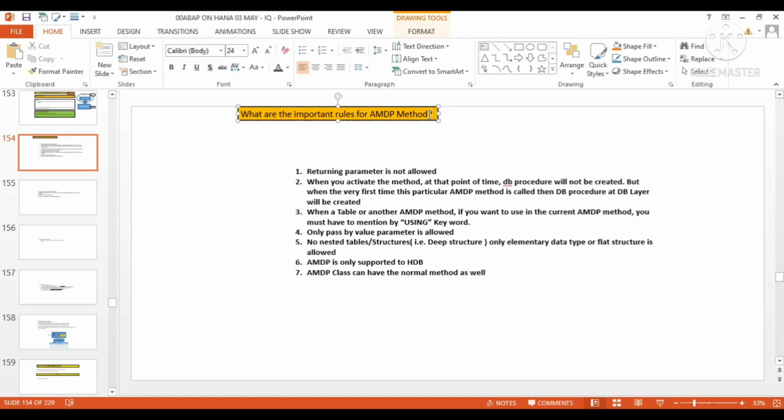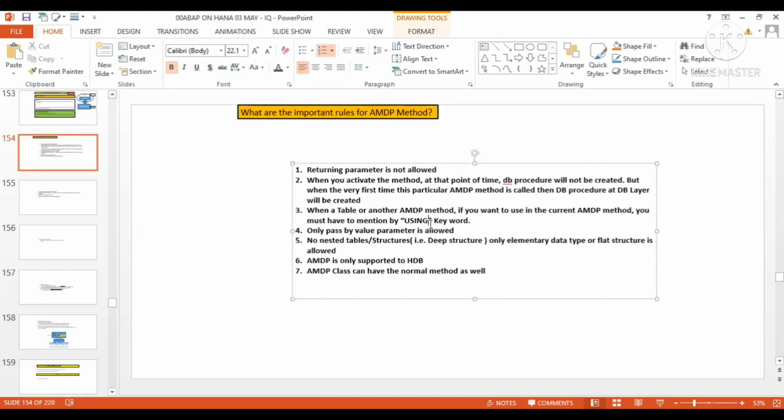If you have created a class in SE24, you would have created the method there. Here, suppose you are going to create a local class and local method for AMDP, how do you create the method?